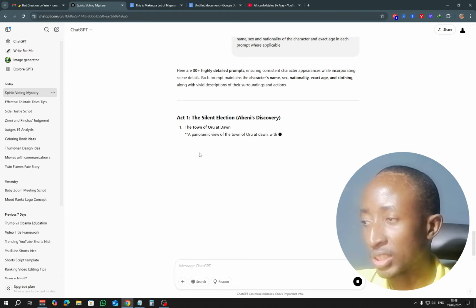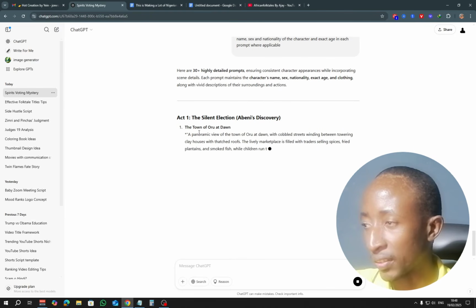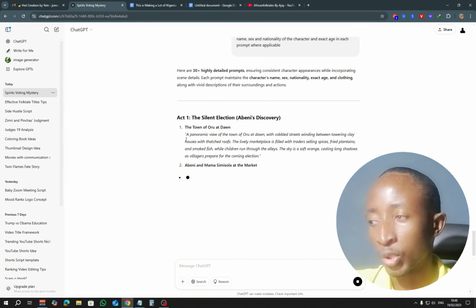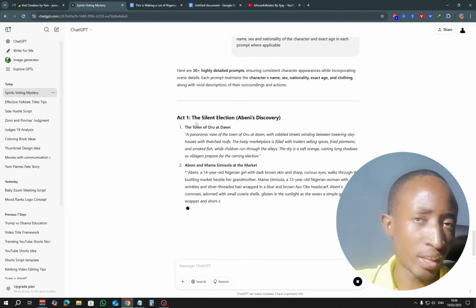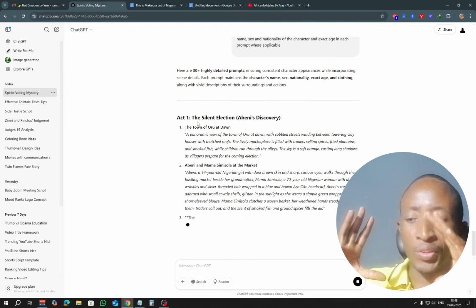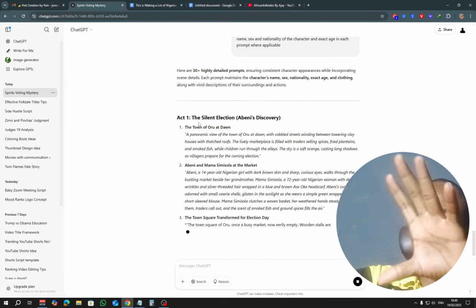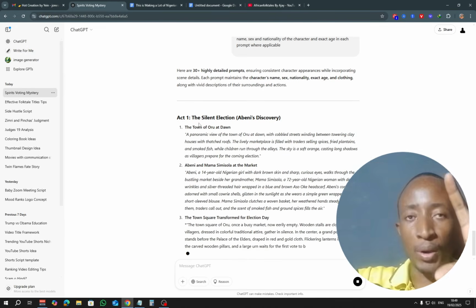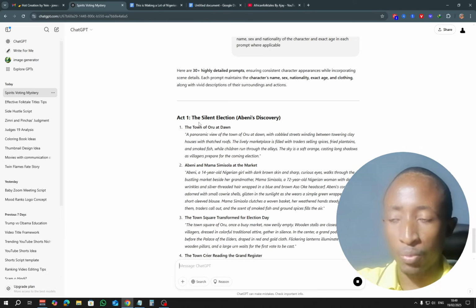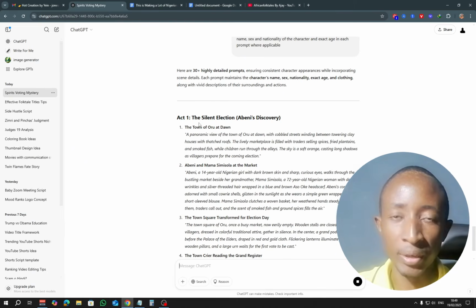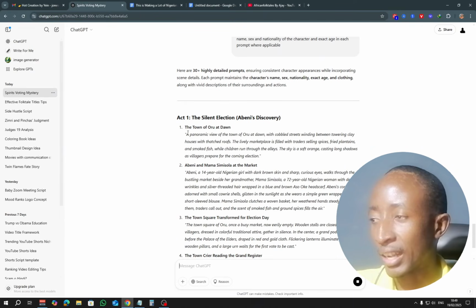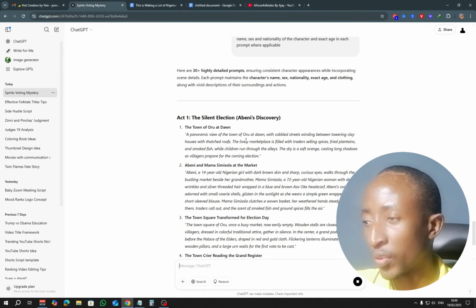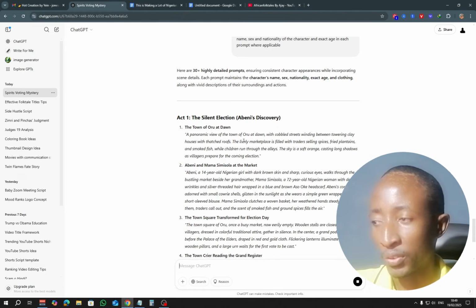Okay, so you can see, for example, look at the first part, the town of Oru at dawn. It's giving us the opening image, and if you've seen most of the Nigerian folk tales, they open with an image of the place the story is about, maybe the village and the like. Sometimes it opens with a main character, with a wife or something like that. So here you can see the first prompt is a panoramic view of the town of Oru at dawn. So these are the prompts.